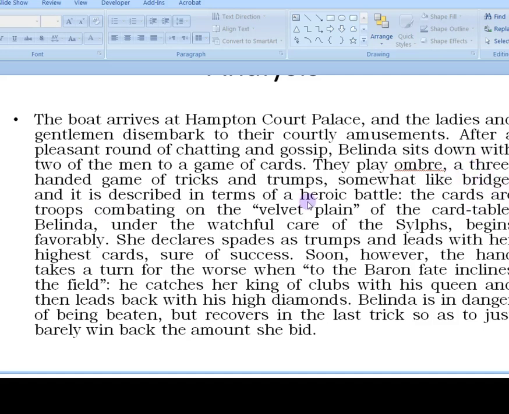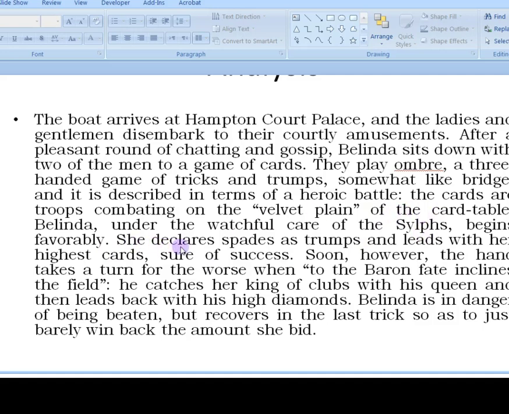Bridge is a very important card game, and it is described in terms of heroic battle. And this is discussed as a battle that is going to be conducted or to happen. The cards are troops combating on the velvet plain. These cards have been thrown on the velvet plain, on the card table. Belinda, who is the heroine of the poem, under the watchful care of sylphs, begins favorably. So there is divine machinery as well, and one of them is a sylph, like an angel.